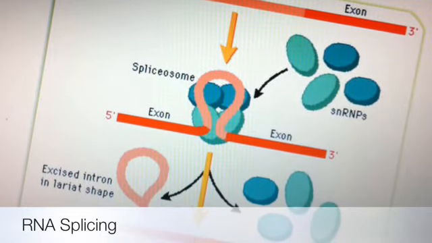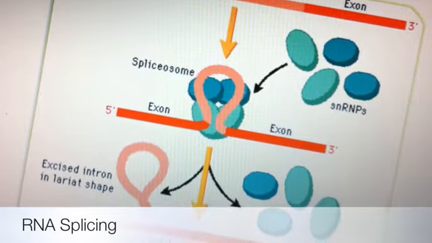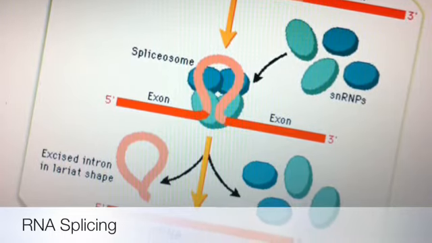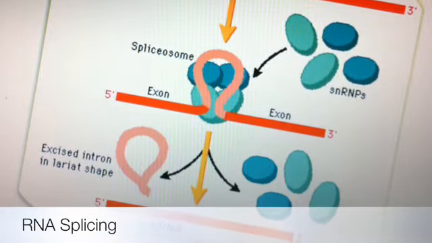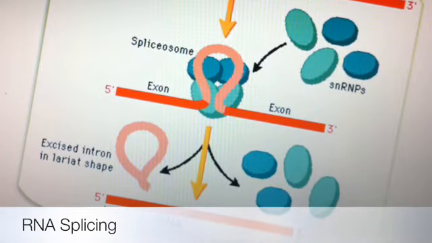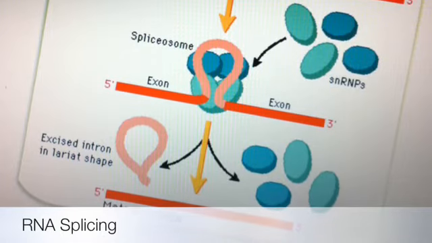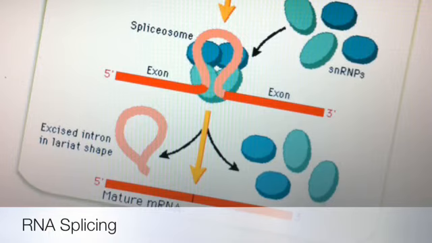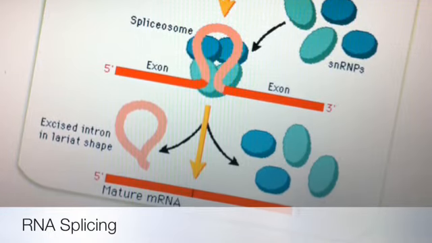In a process called RNA splicing, a newly transcribed RNA molecule is cut at the intron-exon boundaries. Its introns are discarded and its exons are joined together. RNA splicing occurs within the nucleus before the RNA migrates to the cytoplasm. In the cytoplasm, the ribosome translates the RNA, which now contains the uninterrupted coding information, into protein.